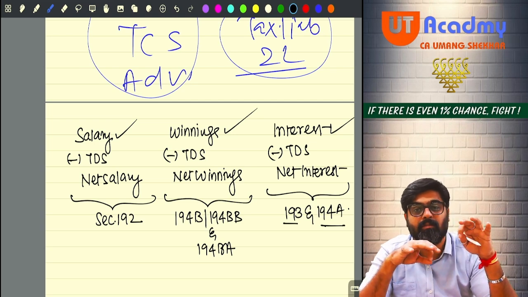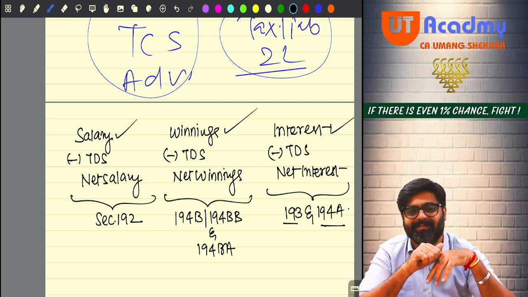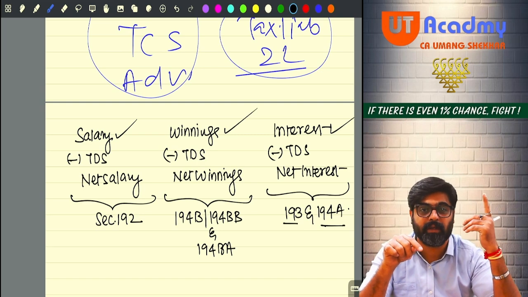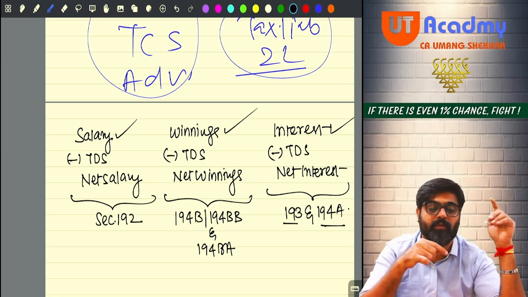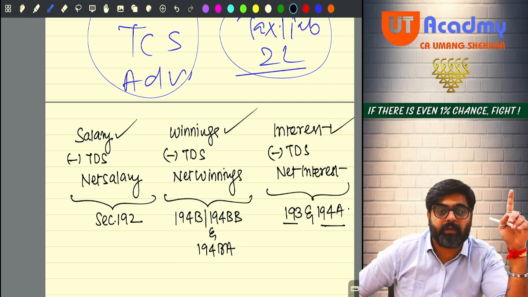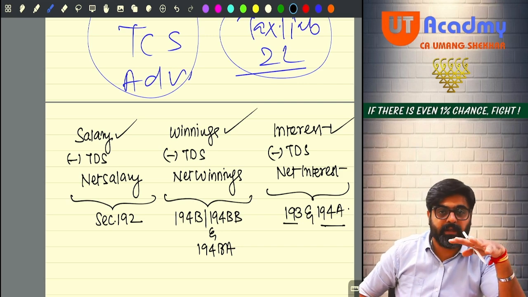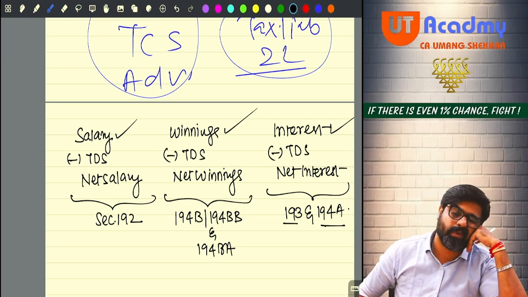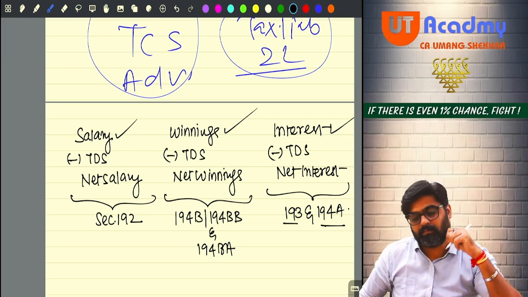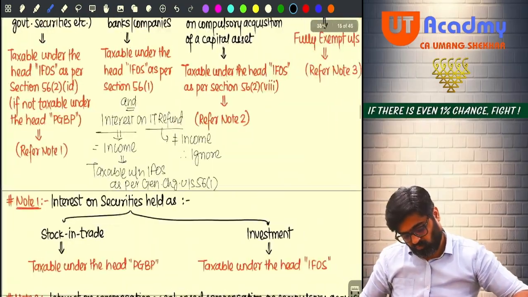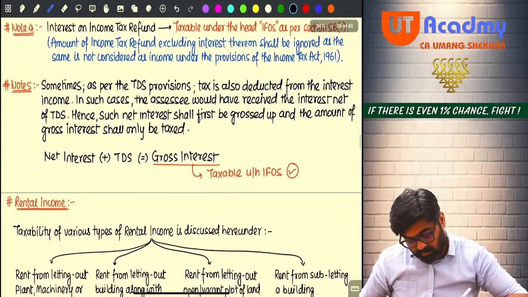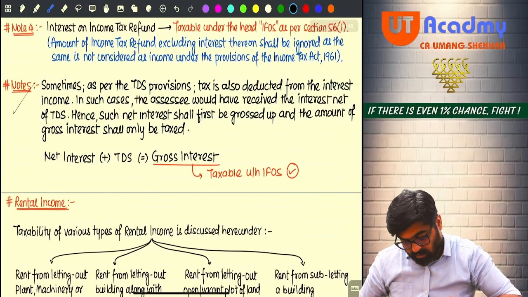And net interest is something which you take home. Take home is not taxable, gross is taxable. And in that gross, TDS is also included as your income. For that you are going to take credit of that TDS from your tax liability. It will be reduced. Will you remember all these things? So note number 1 done, 2 done, 3 done, 4 done, 5 done, every note done.